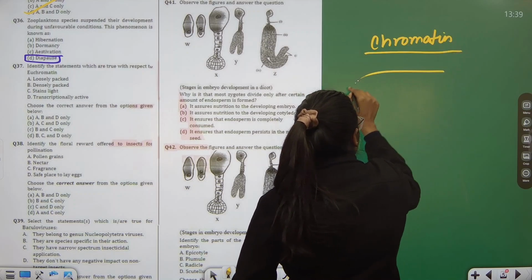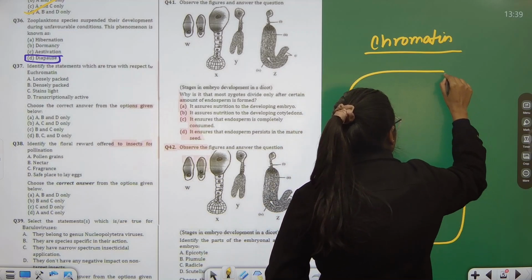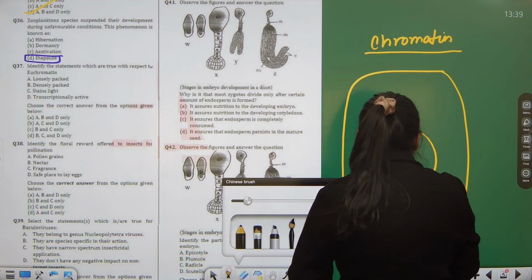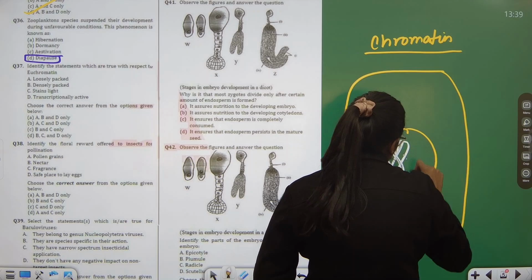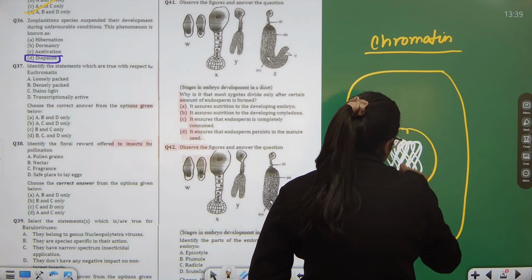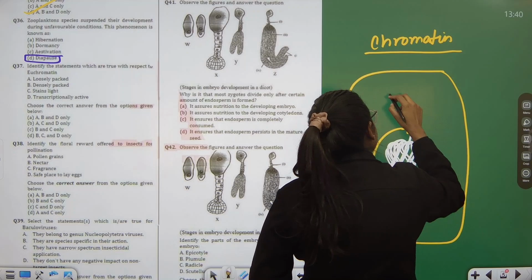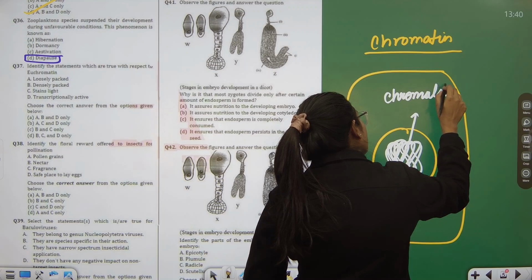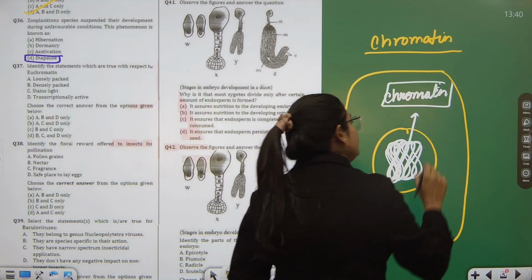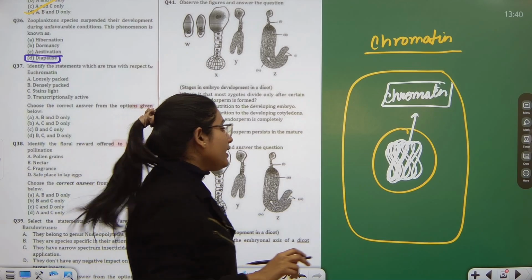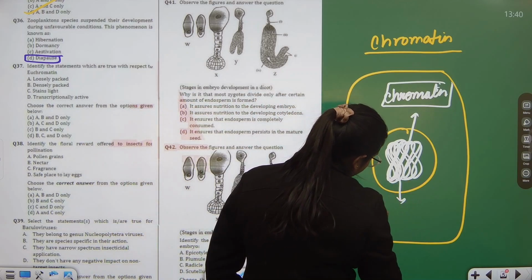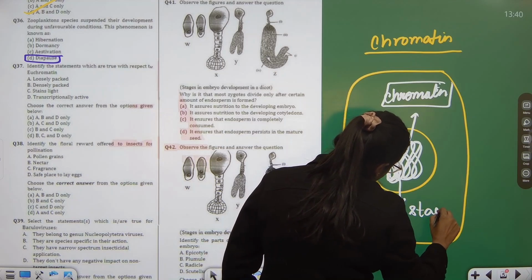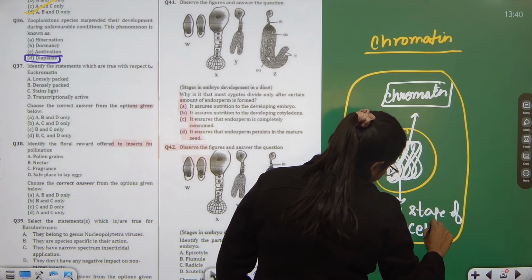We know that we have a cell. This cell has a nucleus. And this nucleus has entangled chromosomes. These entangled chromosomes, when present in a group together, are known as chromatin, and they are mostly seen in the resting stage of the cell while the cell is not dividing.